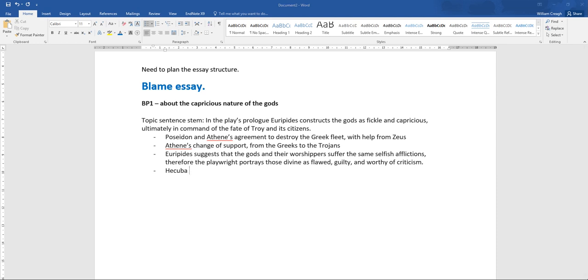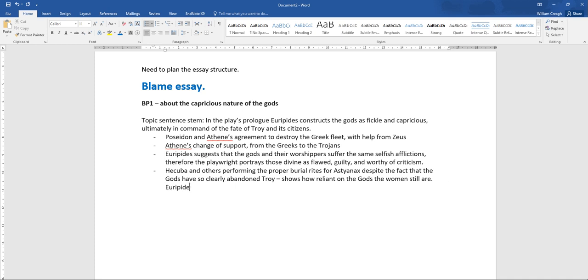So I'm just going to write a little note about that now. Just added that little point there, and also the note that because they're following so blindly, Euripides may be criticizing such blind faith.